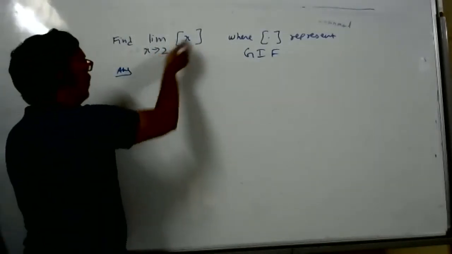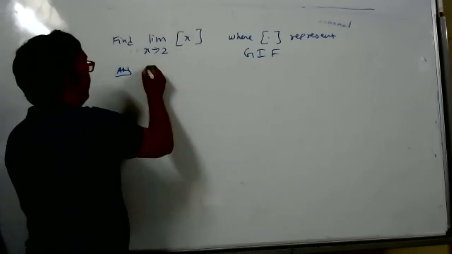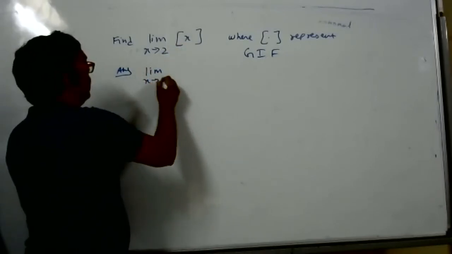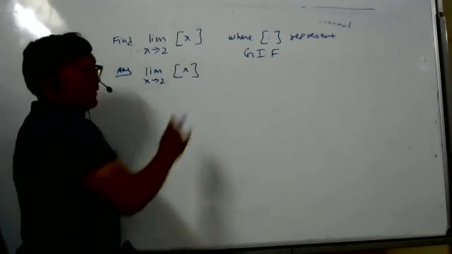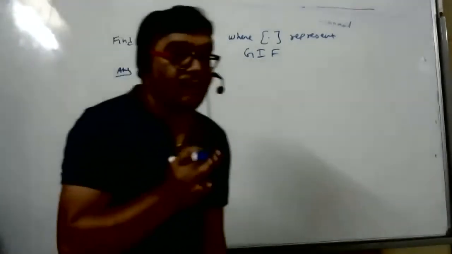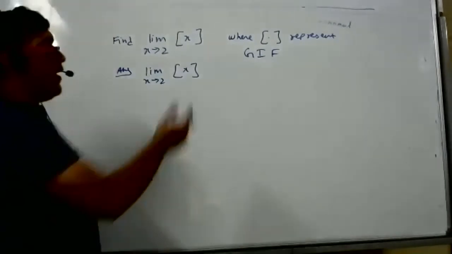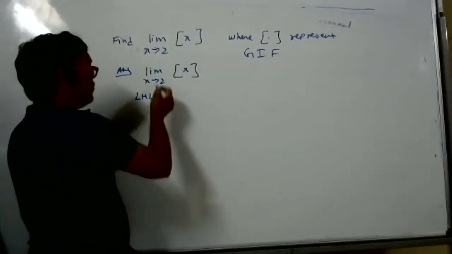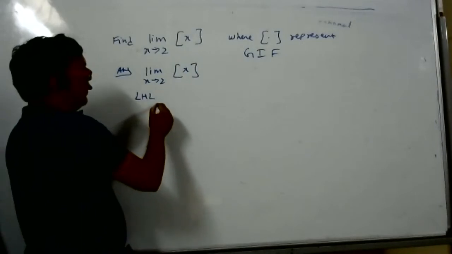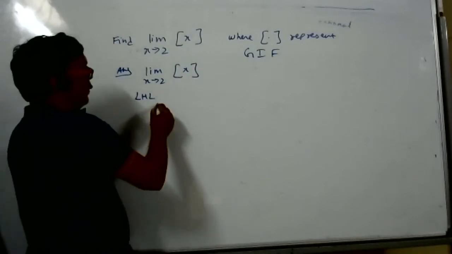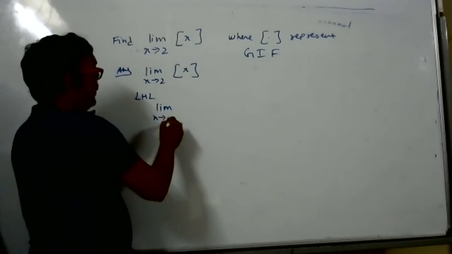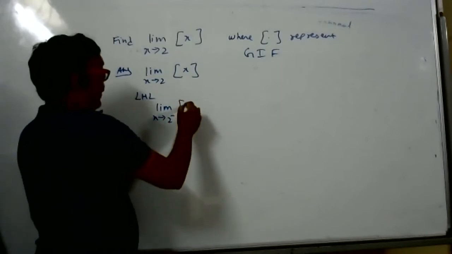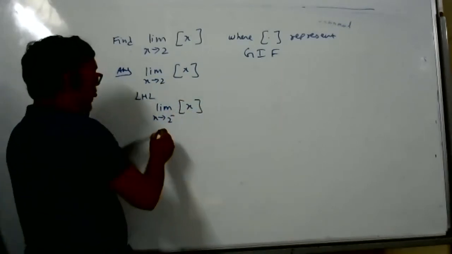I told in the beginning how to find this sum: limit x tends to 2. I told you clearly yesterday. Find LHL and RHL. GIF means greatest integer function, so find LHL and RHL. LHL I will find. What should I write? Limit x tends to 2 minus. 2 minus means x is how much?